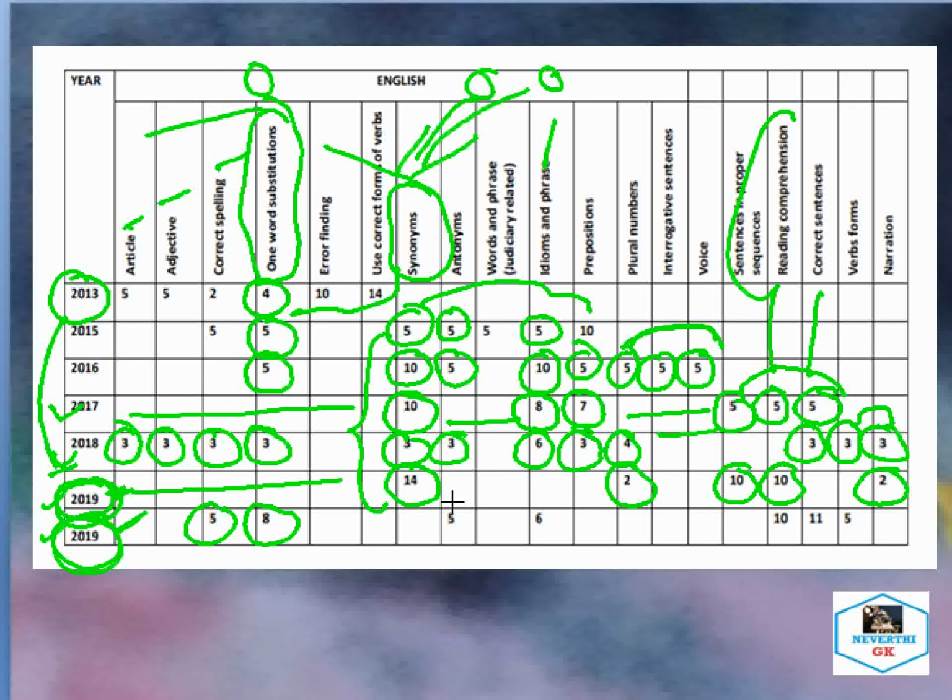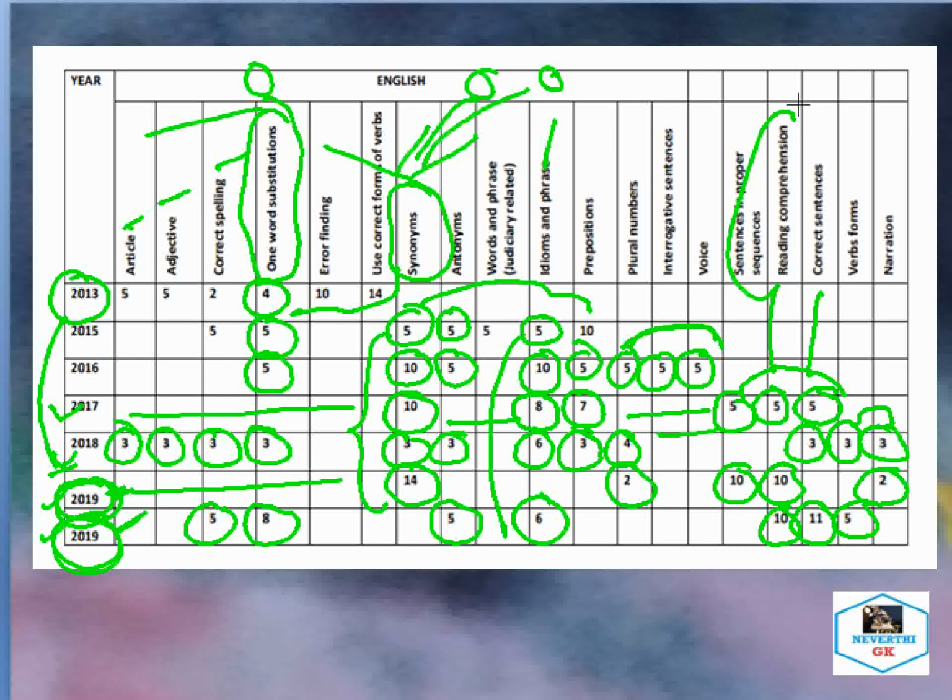And again, antonyms, how many marks? 5 marks are being followed. Then again, idiom and phrase, 6 marks. You can see the sequence. This is mostly followed in the examinations. And 10 questions from reading comprehension, and correct sentences 11 questions, and word form, that is how many? 5 questions are being asked.